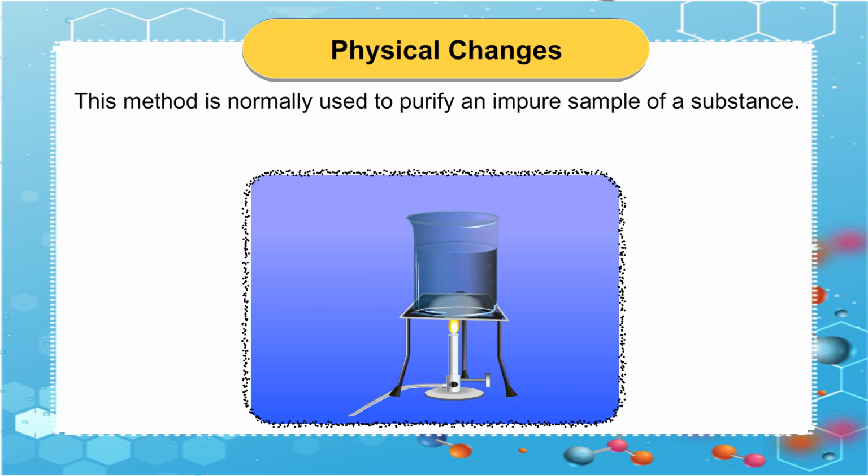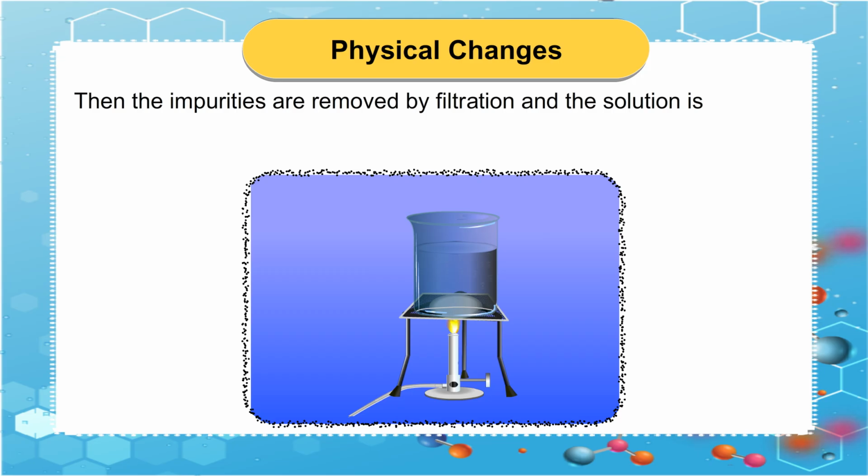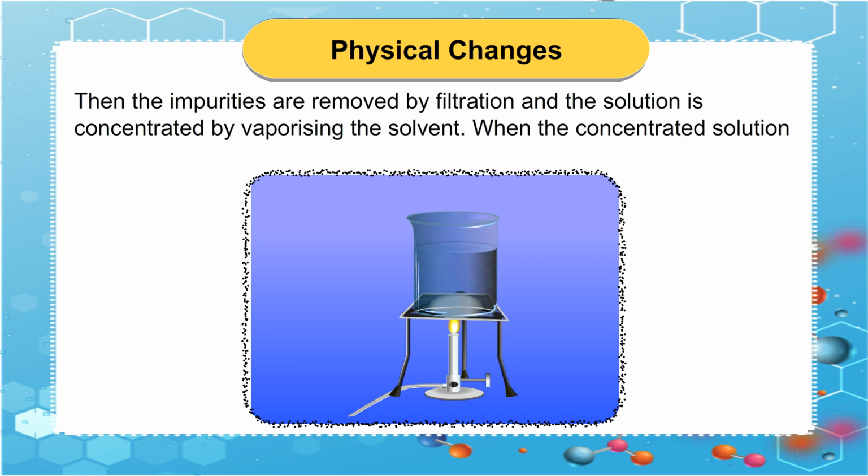This method is normally used to purify an impure sample of a substance. The substance is dissolved in minimum amount of a solvent at a high temperature. Then the impurities are removed by filtration and the solution is concentrated by vaporizing the solvent. When the concentrated solution is cooled, it forms crystals of the pure substance.